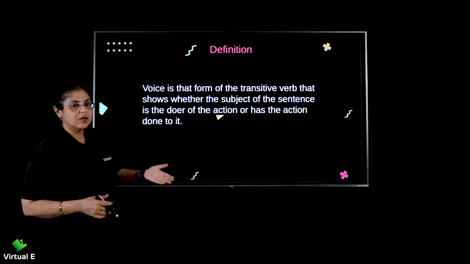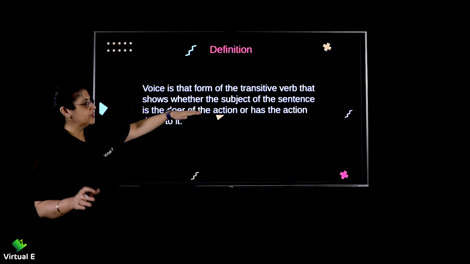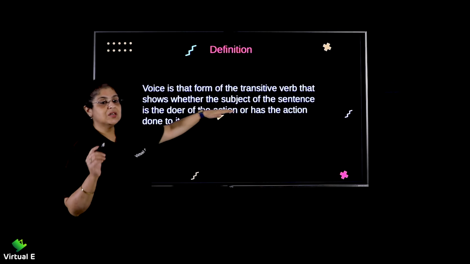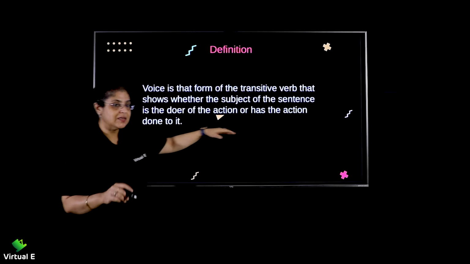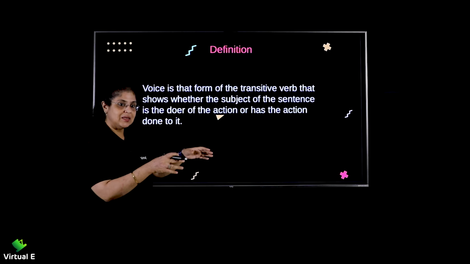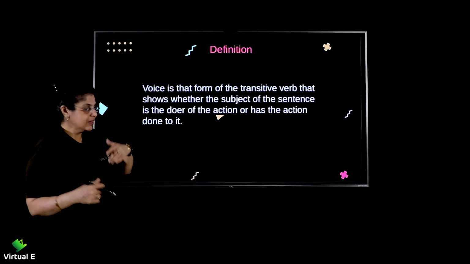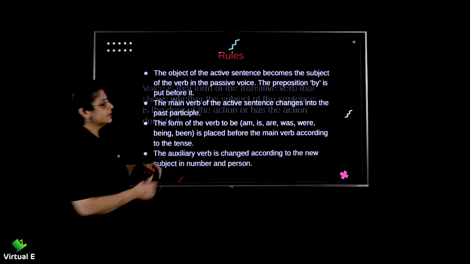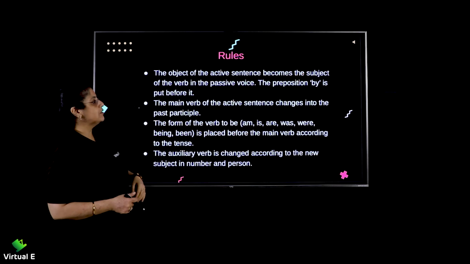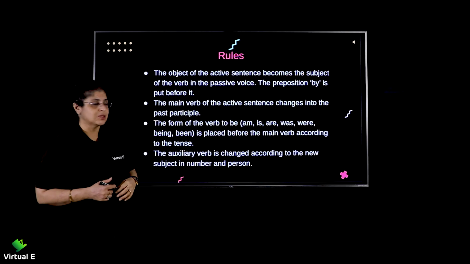It will be much clearer as we see the example ahead. So you need to understand that one important thing: you have to see whether the subject of the sentence is the doer of the action, is the subject doing the action, or has the action been done on it. This point will get way clearer when we see the example further. But before we do that, let's look at the rules.